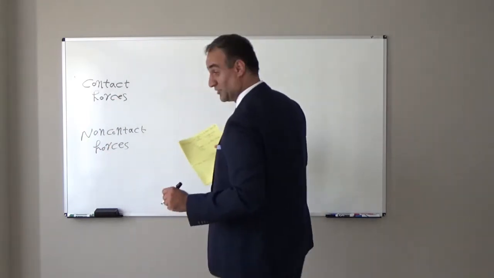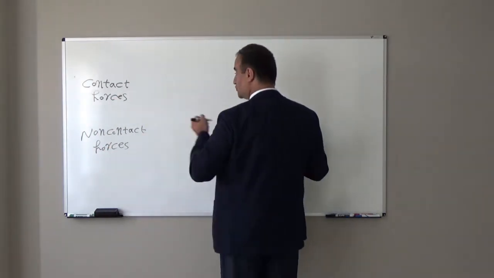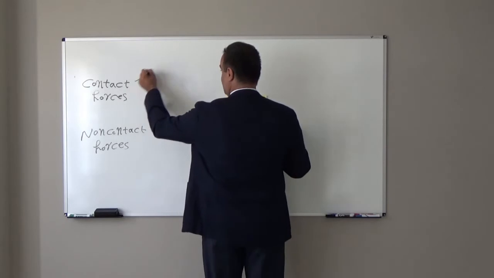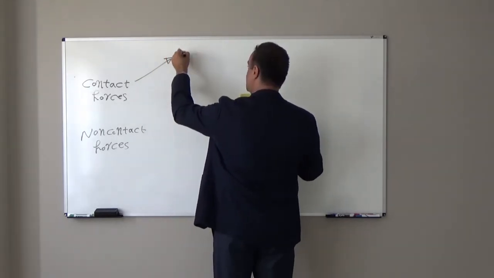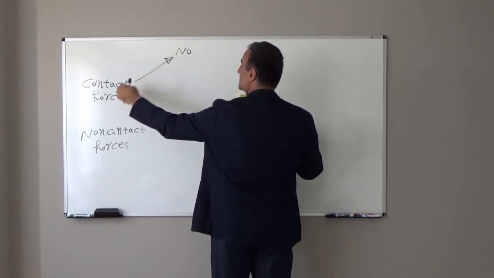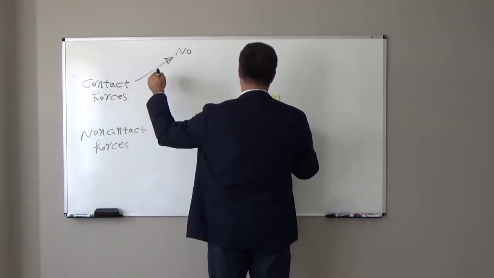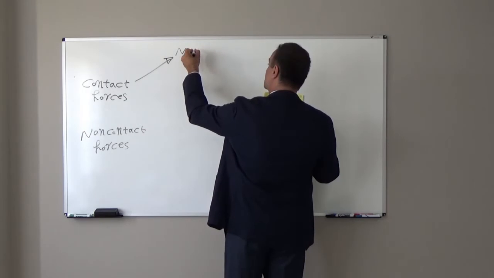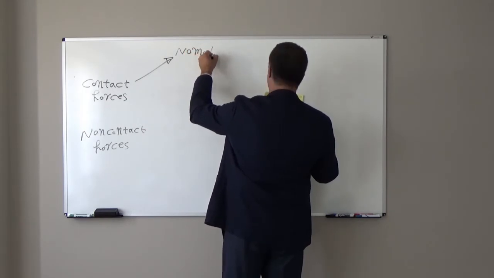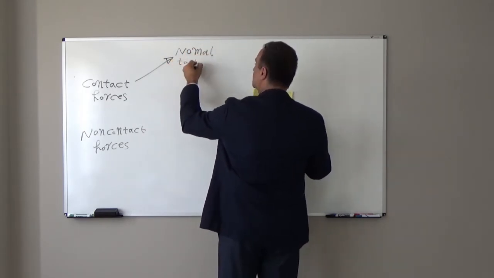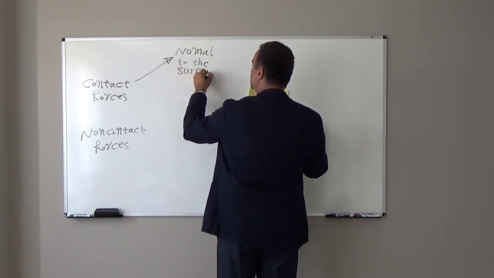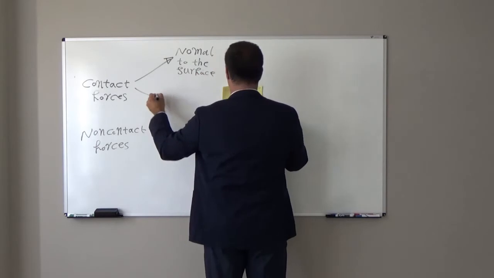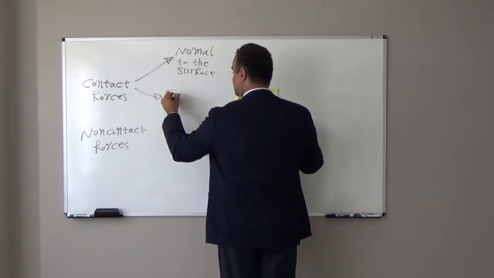What are contact forces? For example, if we push or pull an object, we usually apply a force normal to the surface. So contact forces can be divided into normal force, normal to the surface, or tangent to the surface.